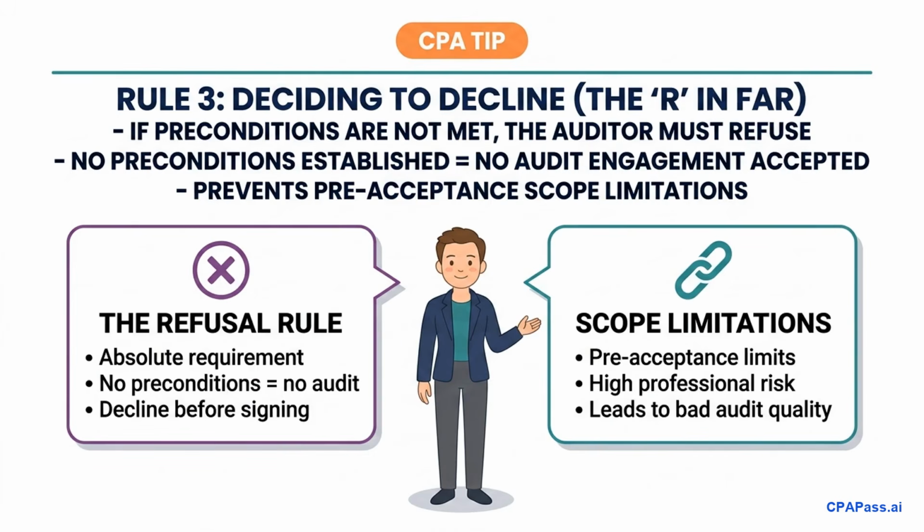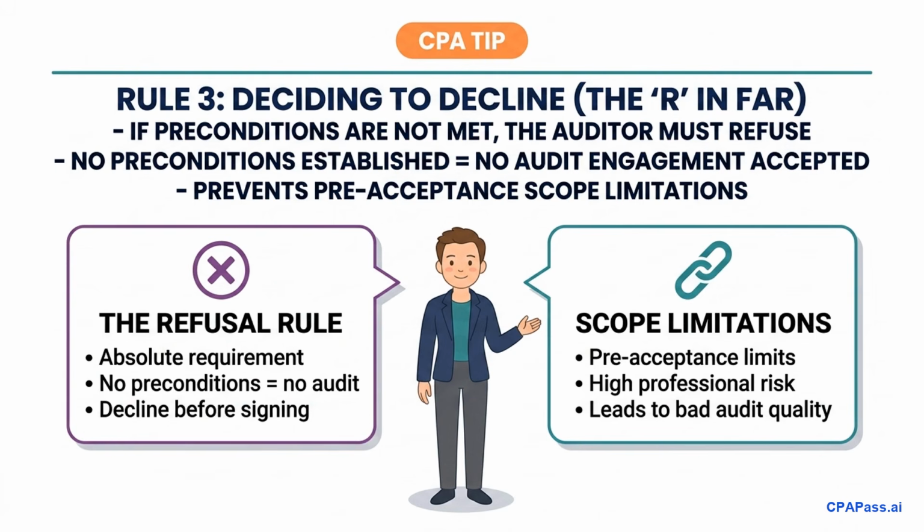The final letter in our mnemonic is R, which stands for refuse. If the preconditions for an audit are not met, you must decline the engagement. For example, if management refuses to acknowledge its responsibility for internal controls or the financial statements, you cannot proceed. Accepting an audit under these conditions creates a severe scope limitation before the work even begins, exposing your firm to extreme professional and legal risk.